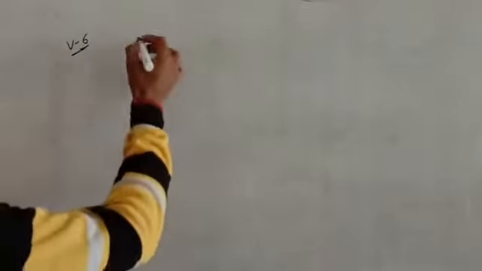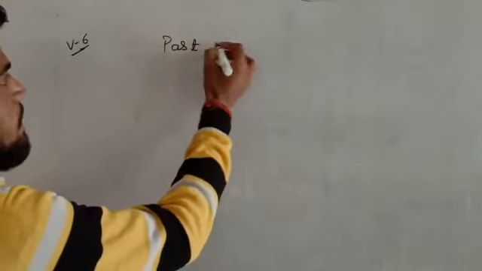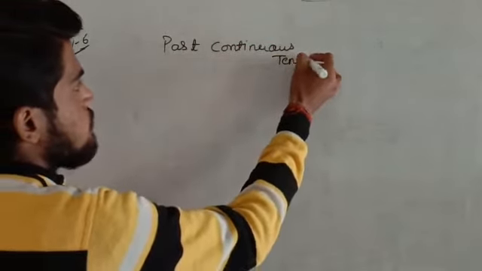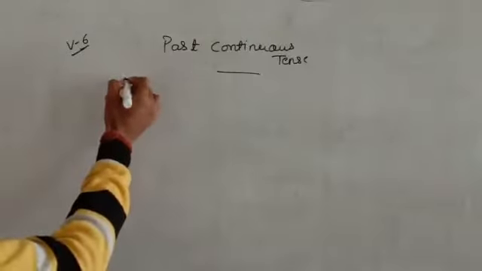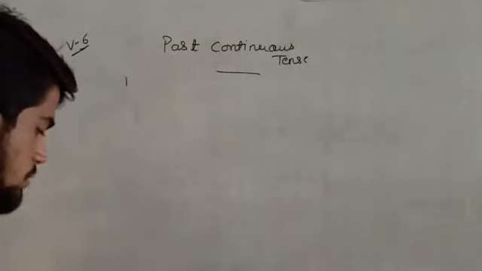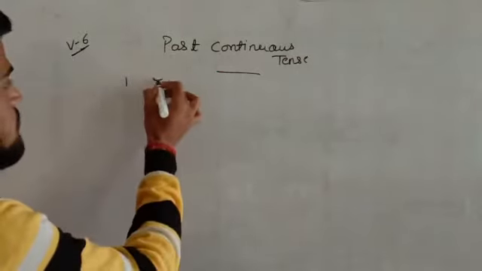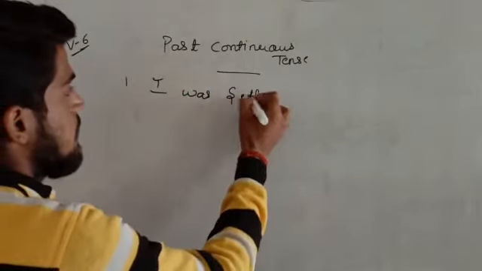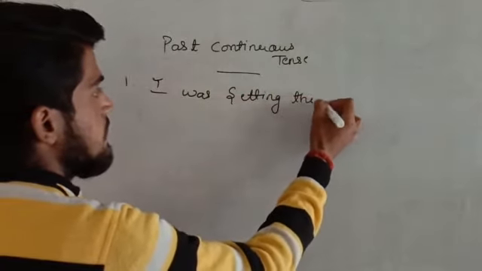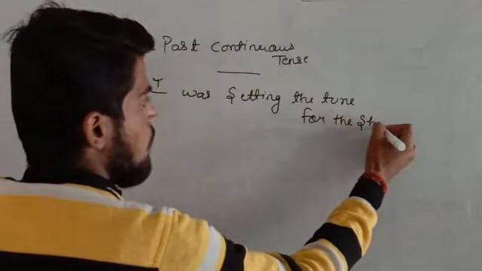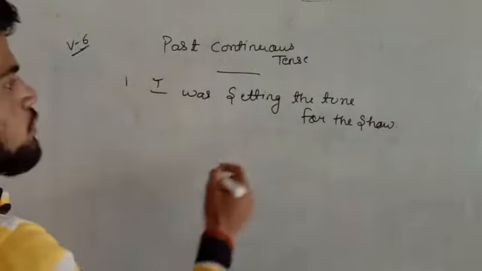Now, number 6, I will tell you about the past continuous tense, and we will match the exercise of past continuous tense. So you have to solve it. First I will solve only one question, and I will tell you the others verbally. The next is: I was setting the tune for the show.